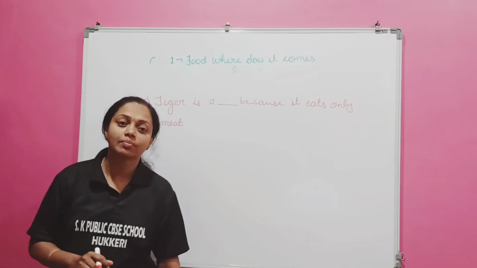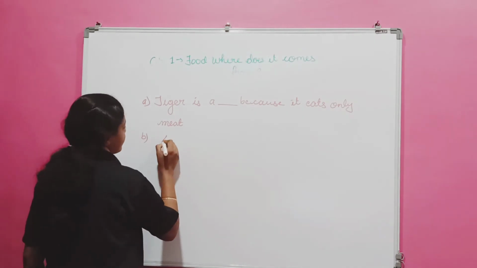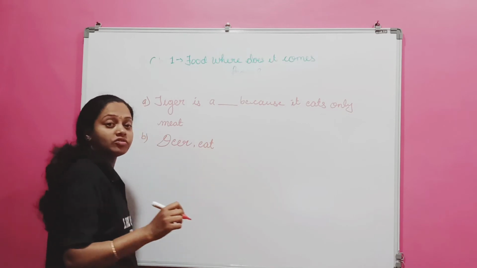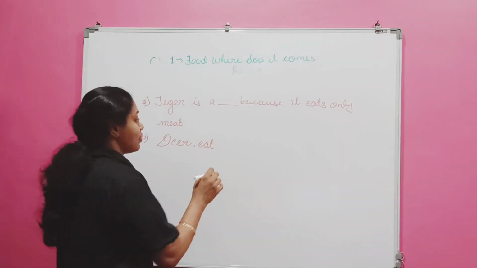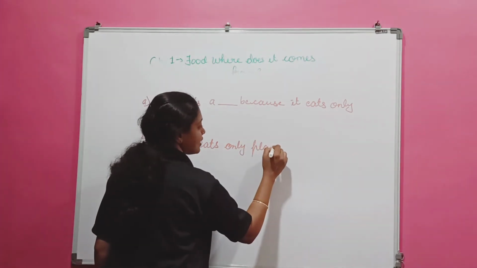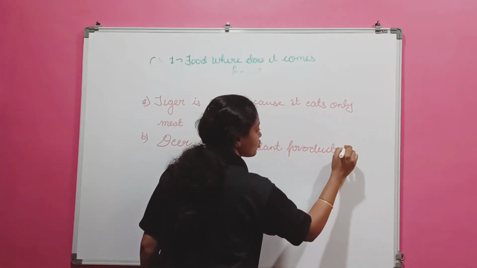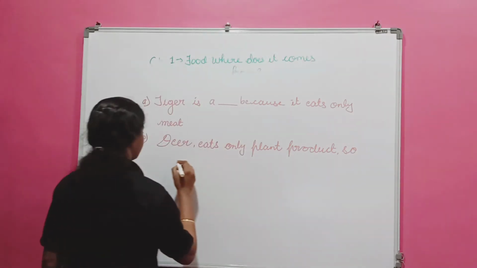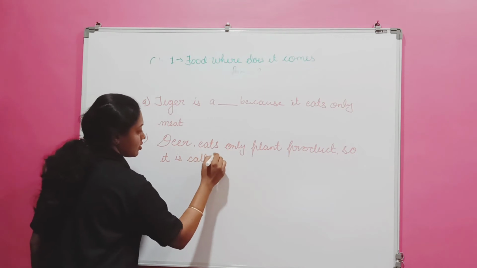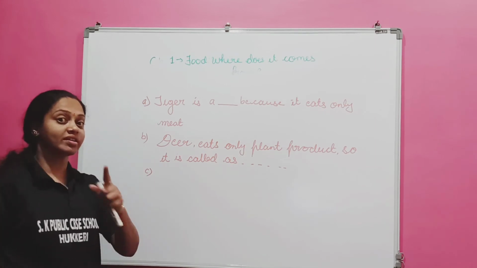The second fill in the blank is deer eats only plant products. So it is called as what?